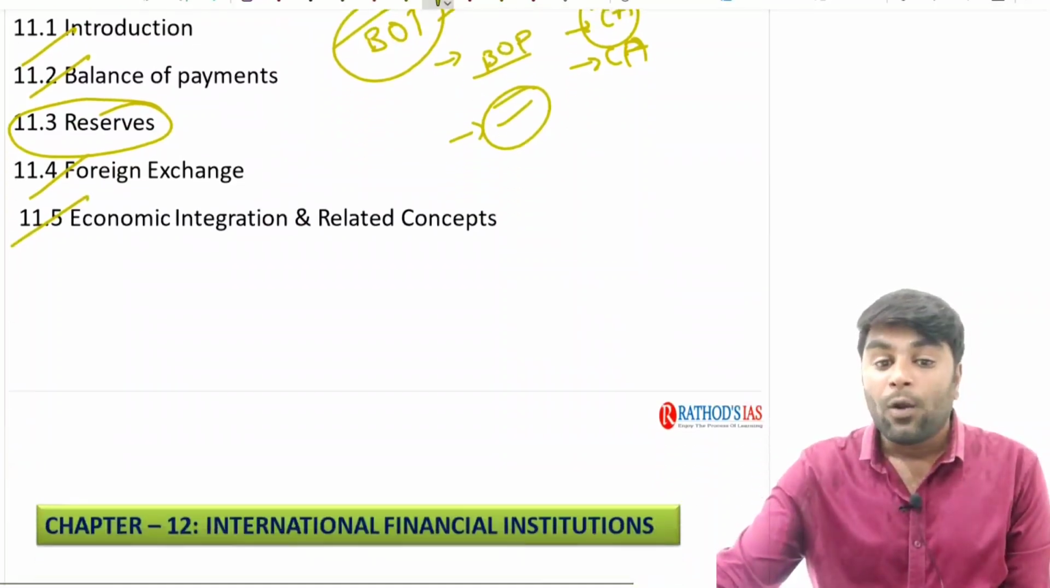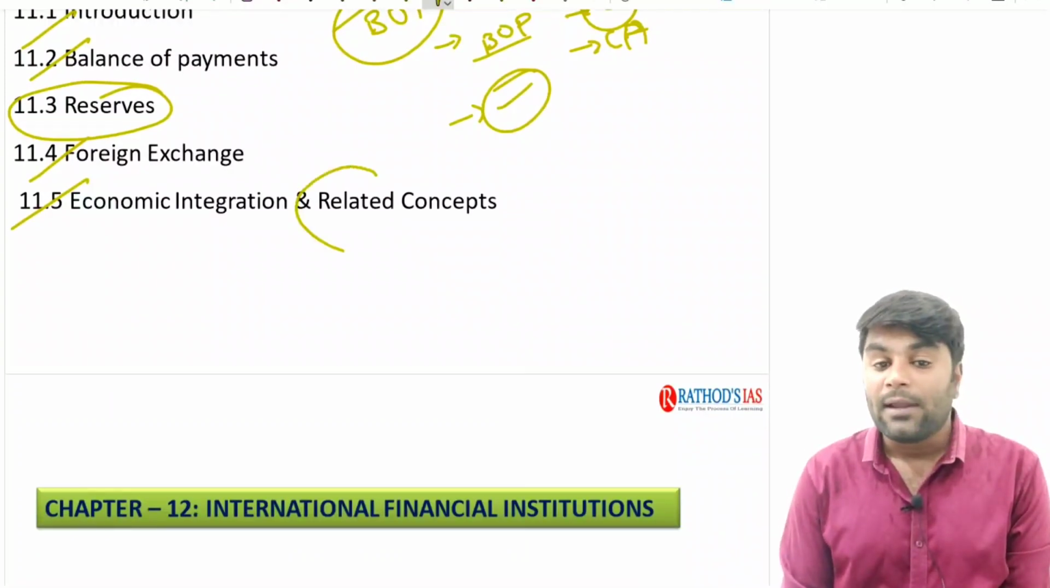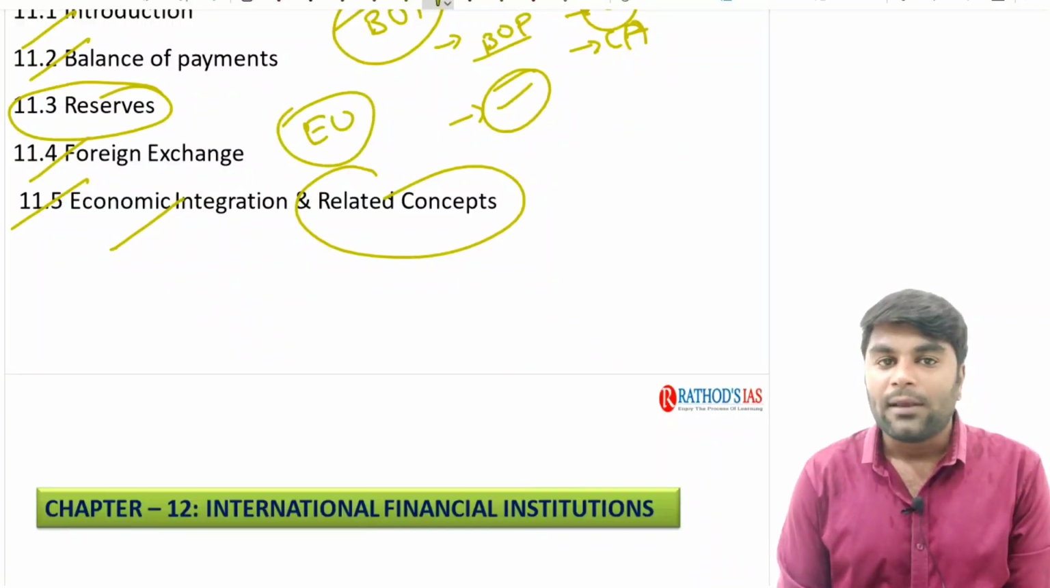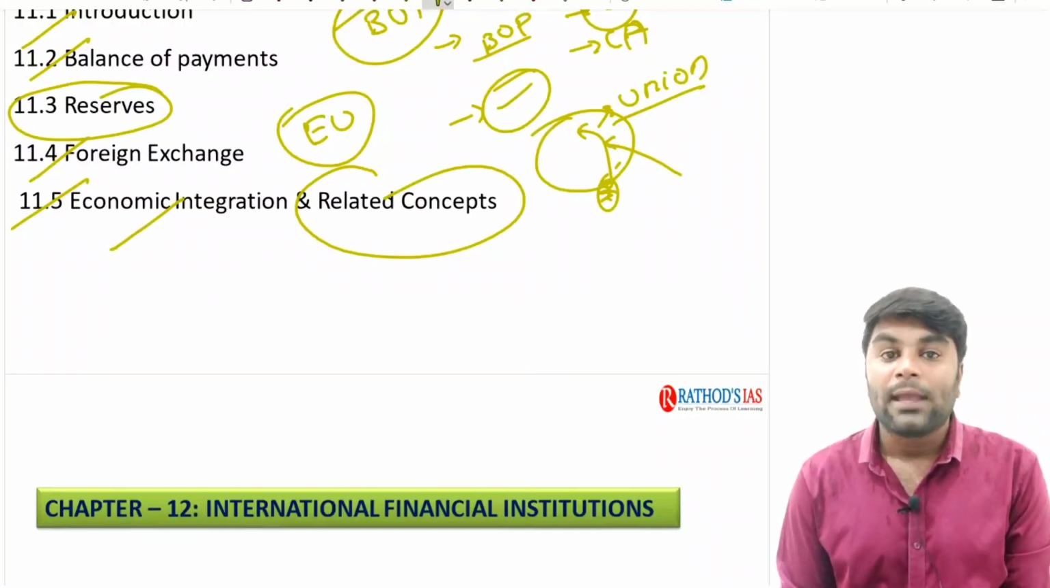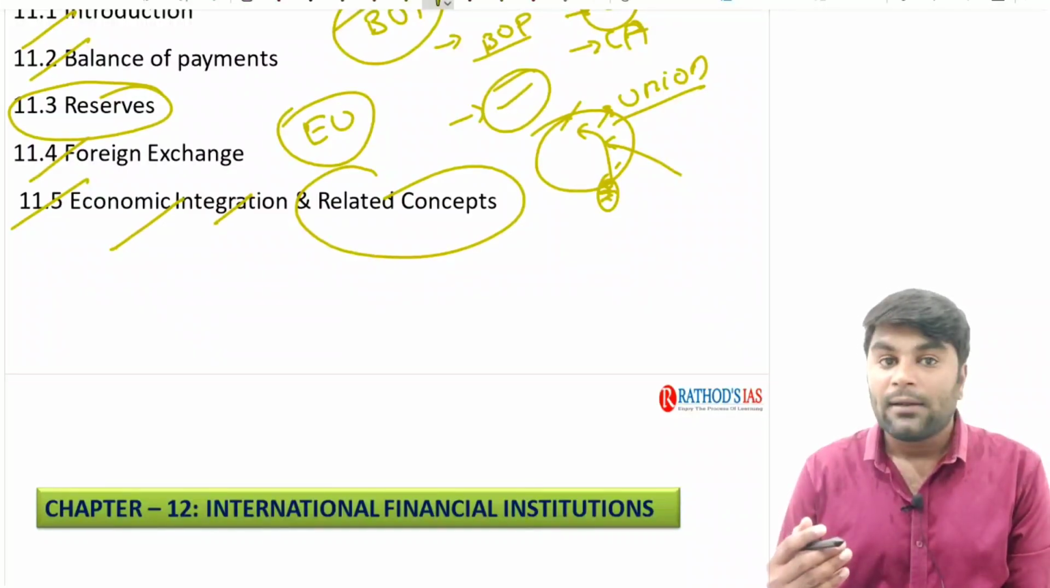Next, we have economic integrations and related concepts. Now, the European Union is a kind of economic integration, guys. If you observe, most of the European countries have formed a union. The movement of labor is an easy process. In any part of the European Union, no matter what the country is, a laborer can move to any other country and settle there. They in fact have a common currency. So we are going to discuss these kinds of economic integrations.